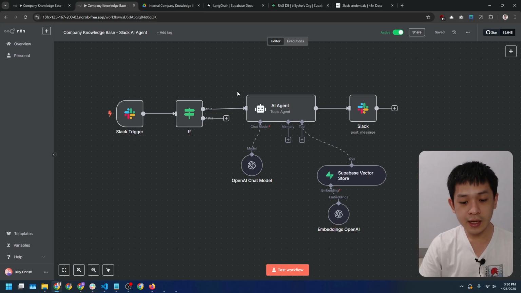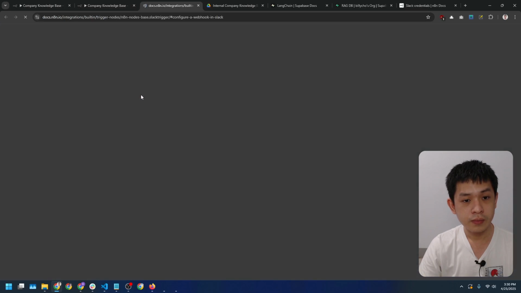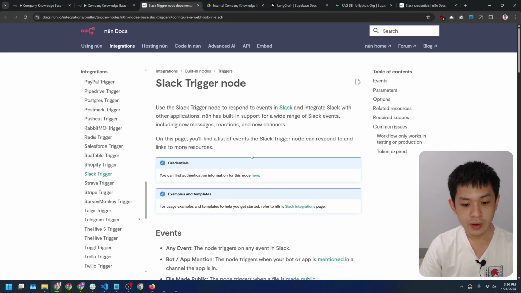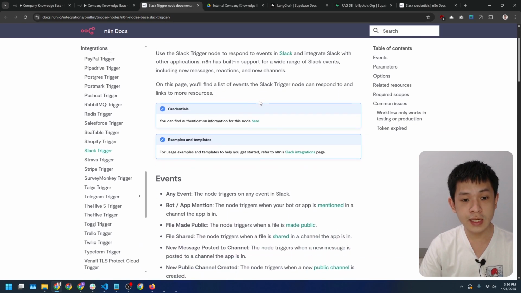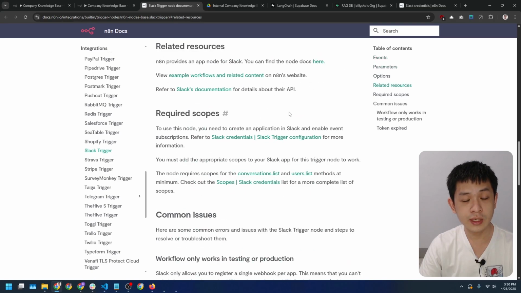Here's the Slack AI agent workflow. Let me explain how this works step by step. We start with the Slack trigger node. This watches for any event in the workplace. To connect this, you can follow the Slack credential guide here. You can follow this guide to set up the Slack connection to n8n.